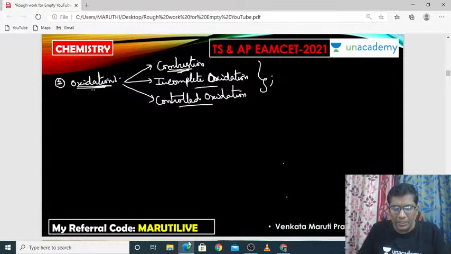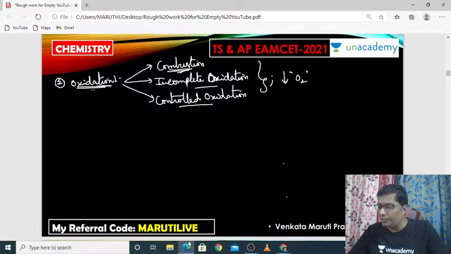But in the incomplete oxidation, see here, in the incomplete oxidation, you have to take a lesser amount of oxygen compared with the sufficient amount. A less amount of oxygen you need to take here.